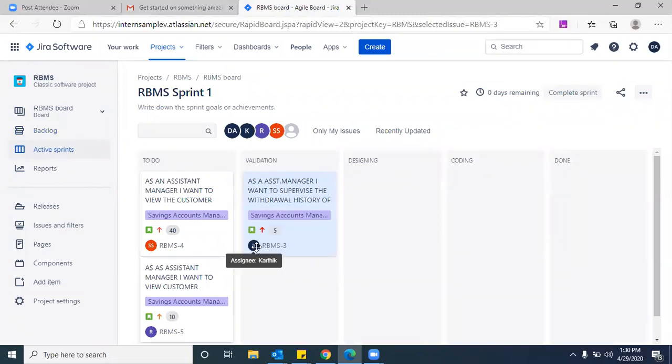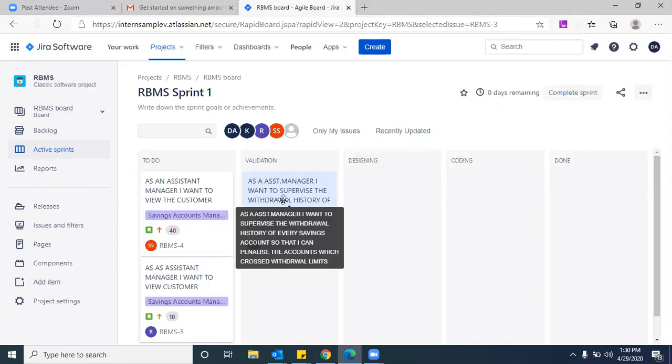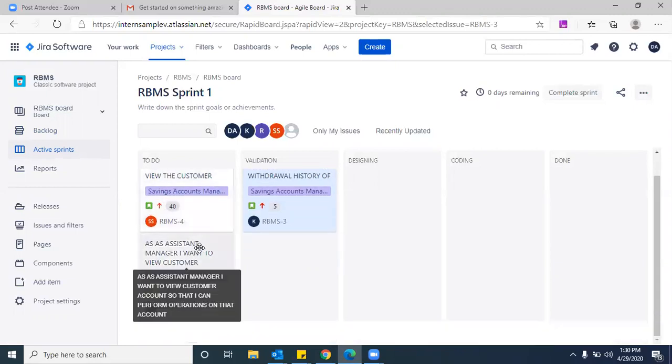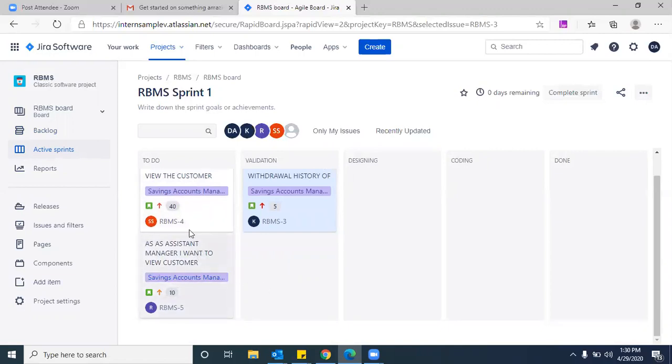This I assigned to Karthik. You moved something? Yeah, I did it. Do you want me to put it back? No, not required. Even I want you to do it. Sharon, open your account and start moving one user story which is assigned to you.